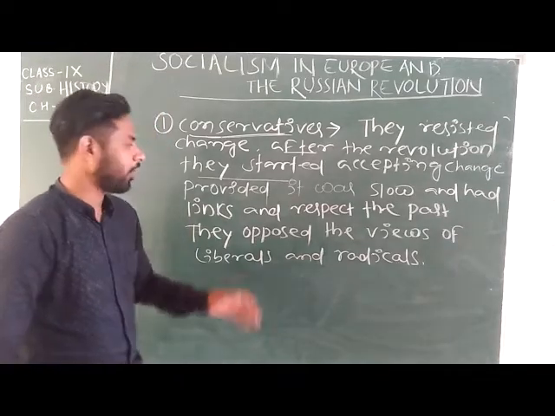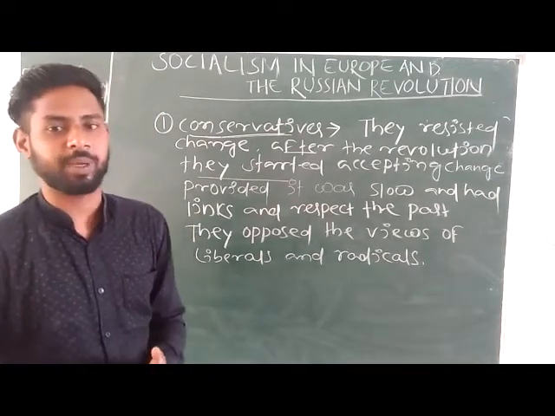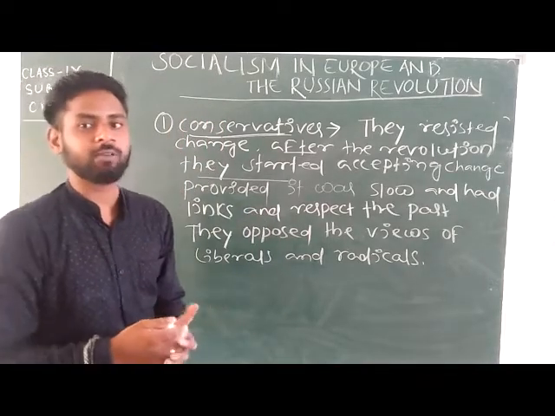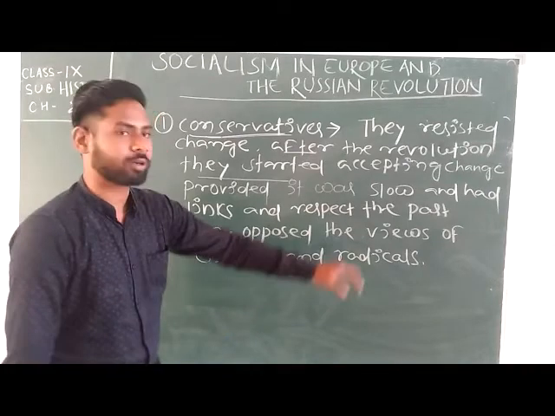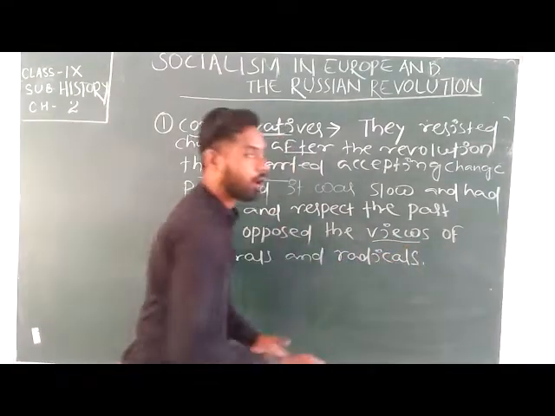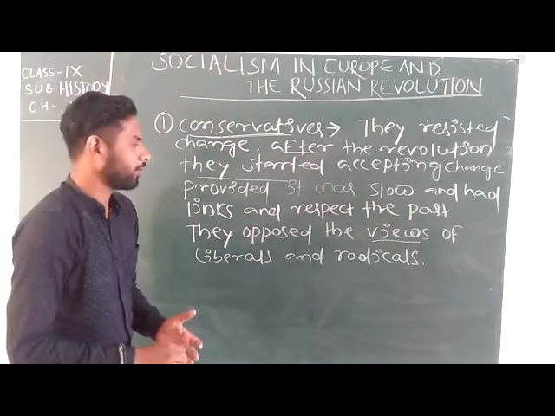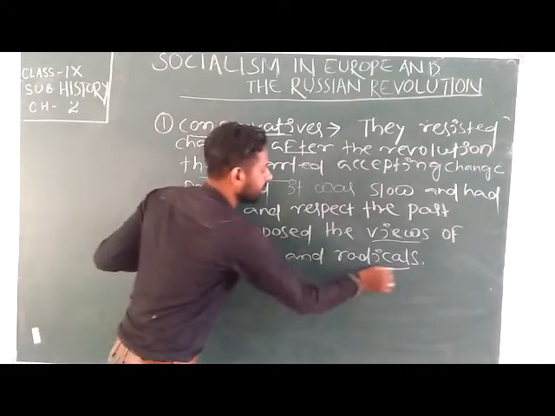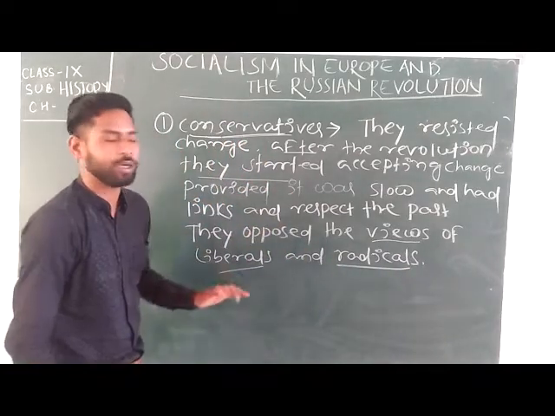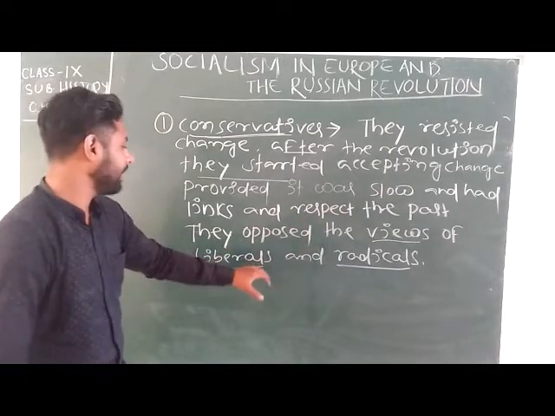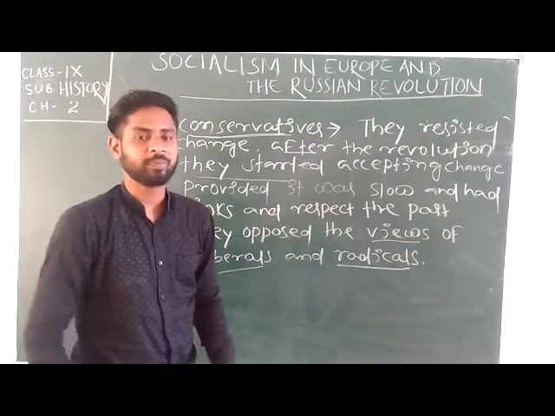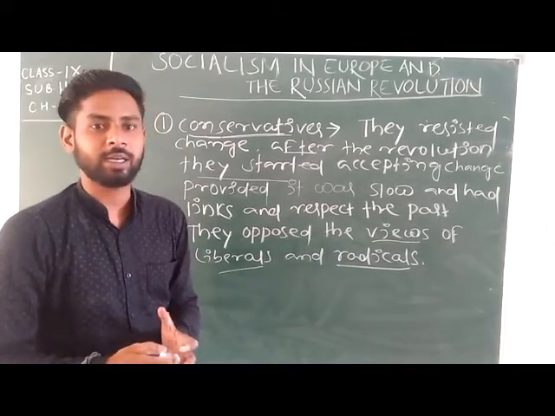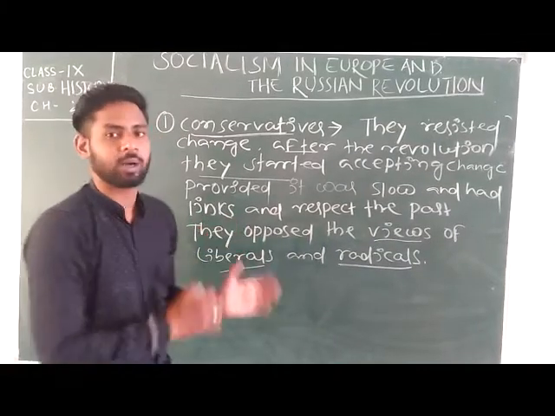Okay, after that, they opposed the views of radical class people and liberal class people. Okay, they opposed, means they were against what views, or you can say the opinion or the thought process, which were created by liberal class people and radical class people. The conservative class people were against the views of liberals and radicals. Okay, so these were the thought process of conservatives. After that, what were the thought process of the liberals?